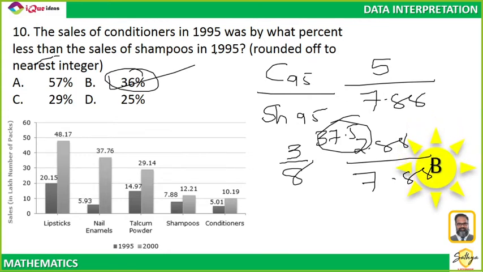Between $7.88 and 5 there is a difference of 2.88. 5 is 2.88 less than 7.88. So 2.88 is what percentage of 7.88? Approximate it as 3/8. 3/8 is 37.5. Closest value is 36. Mark that as your answer. Jay, did you understand?